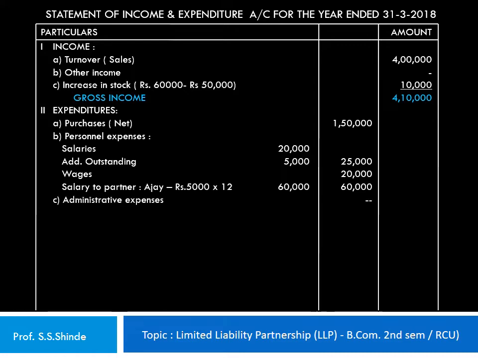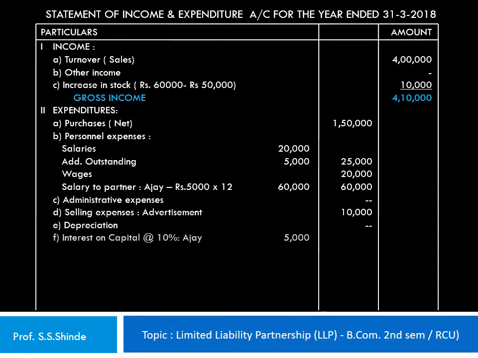The third head is the administrative expenses, under which there is no expenditure, so the amount shown is nil in the inner column. The fourth is the selling expenses, which includes advertisement, that is 10,000 rupees in this case.